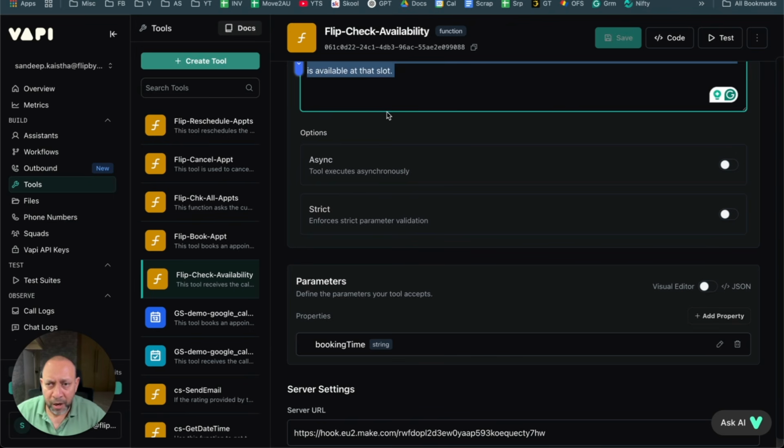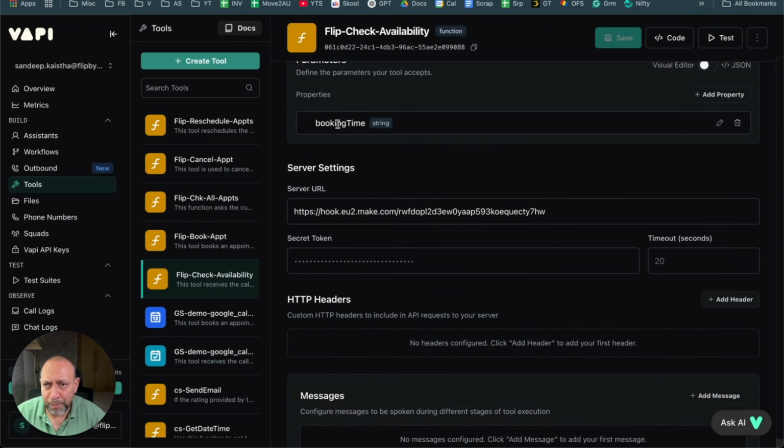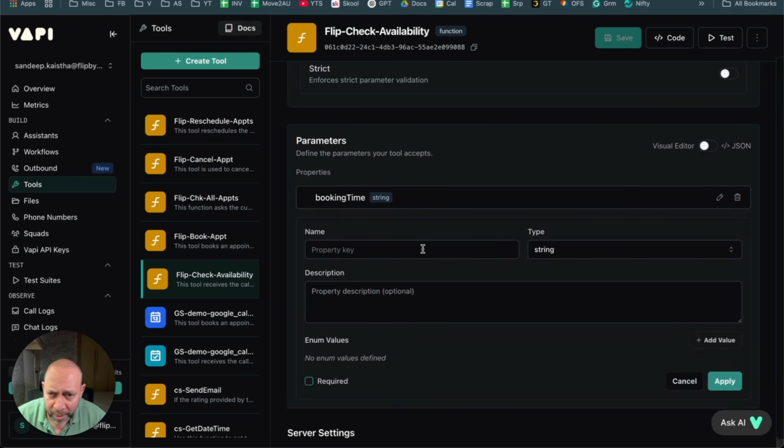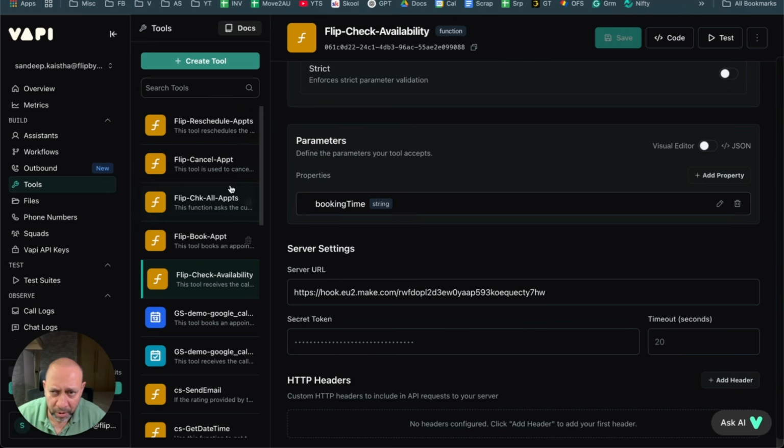Okay. And after that, when it goes down, you need to specify parameters. Now, what are parameters? When you're checking availability, what does the system need? It needs the user's date and time. What is the requested date and time? That is how it will know whether it's available or not, right? So that is the reason you say book time. And for parameters, you can define everything out here. You can add more properties. Parameters or properties, the same thing. So if, let's say, I want to put in a name, I can put in the name, and you'll see it in other functions that I have done. In this particular one, there is something called booking time, and I just want to send the booking time.